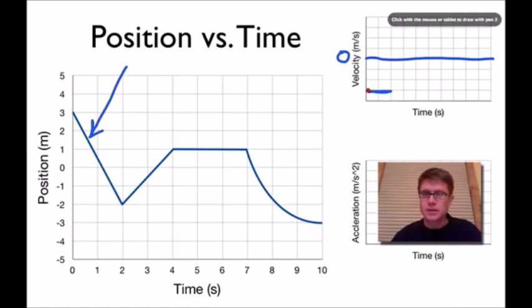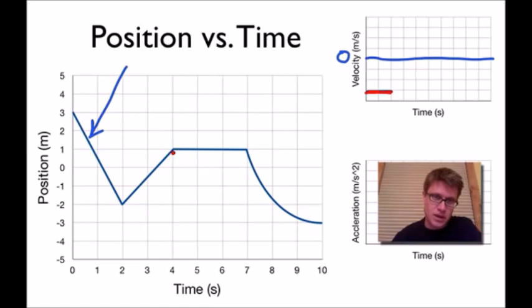So this would be negative velocity. Here, however, we have a positive velocity. And the slope here is about the same, pretty close to the same, so it's a positive velocity. And so that's going to be a straight vertical line between these two. I also showed you that if you ever have no slope, then that means a velocity of 0.